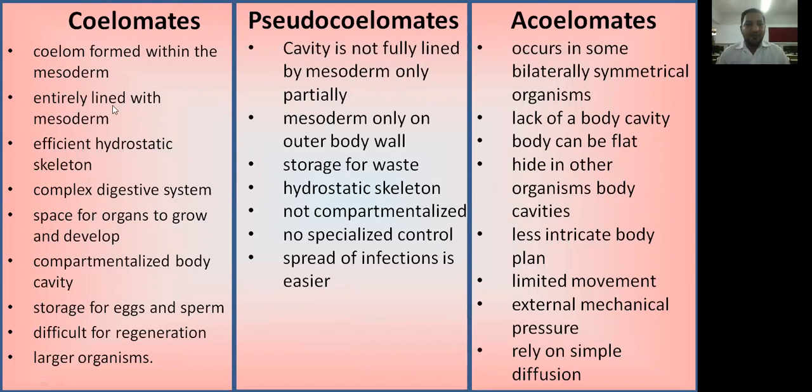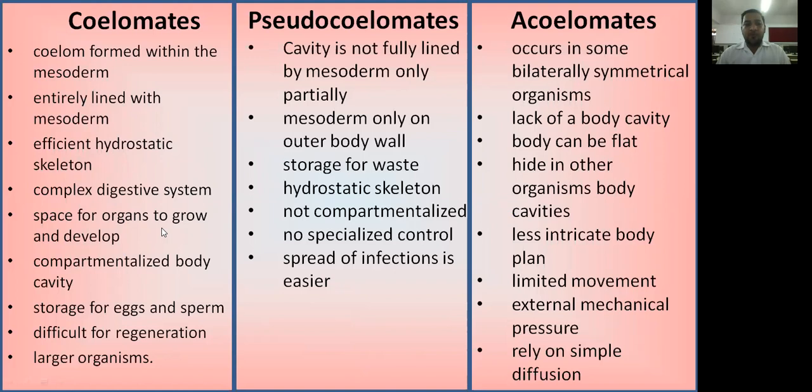In coelomates the cavity is entirely lined with mesoderm. They have an efficient hydrostatic skeleton and a complex digestive system, with digestive glands and digestive organs present.